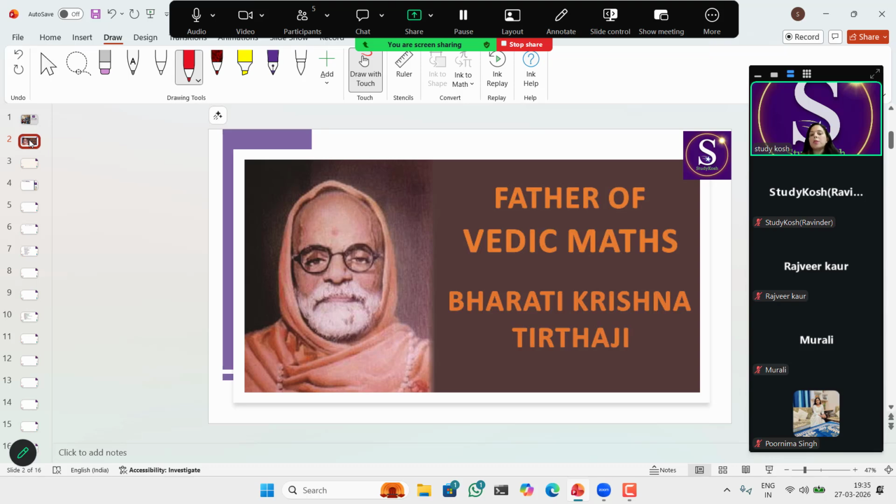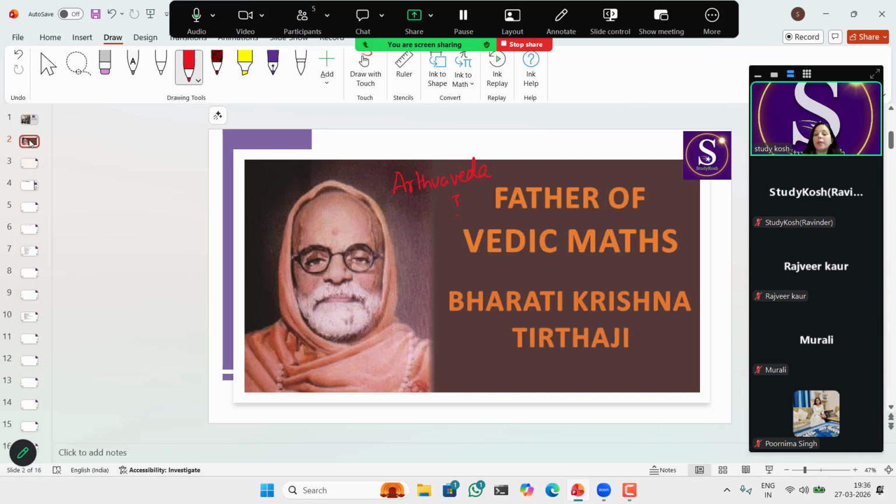Vedic Maths was rediscovered by Bharti Krishna Tirthaji. Here is the picture. He was not only a mathematician but also a scholar of the Vedas, right? Because Vedic Maths is taken from the Vedas, mainly from the Atharva Veda.